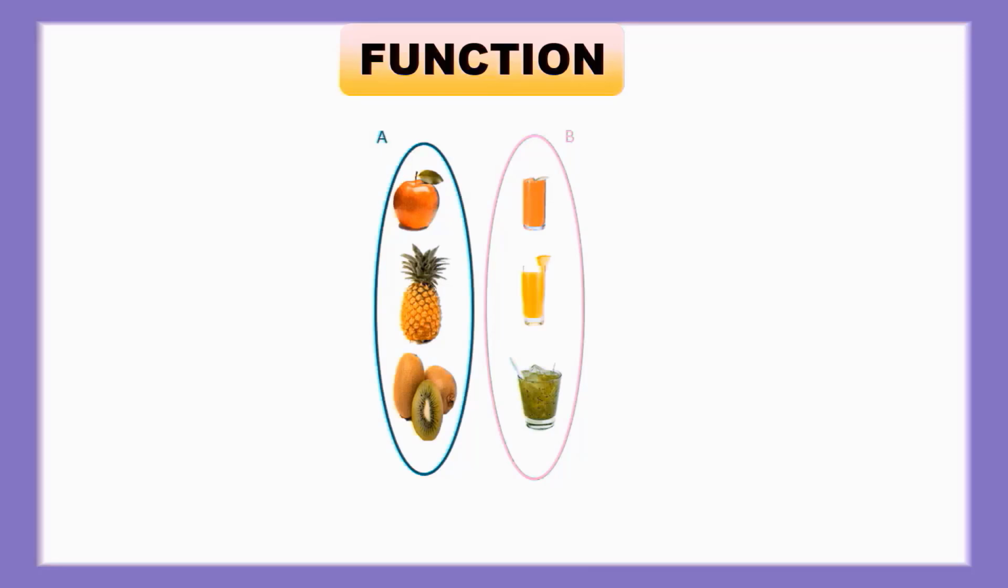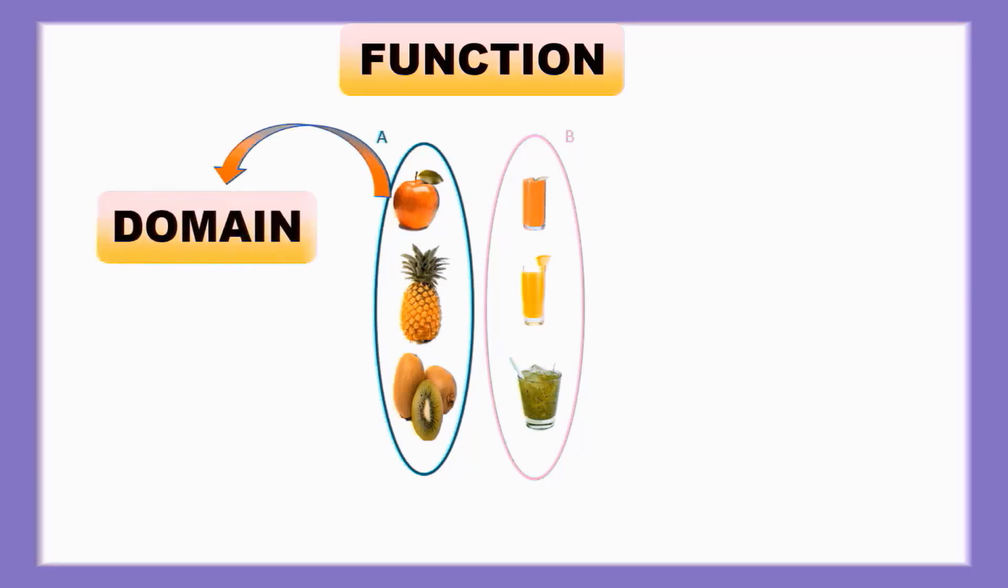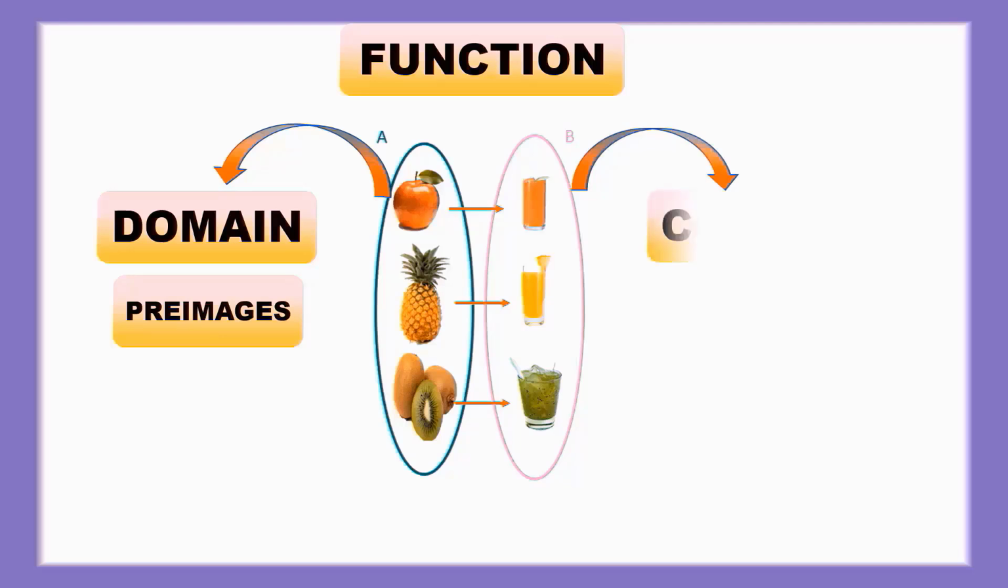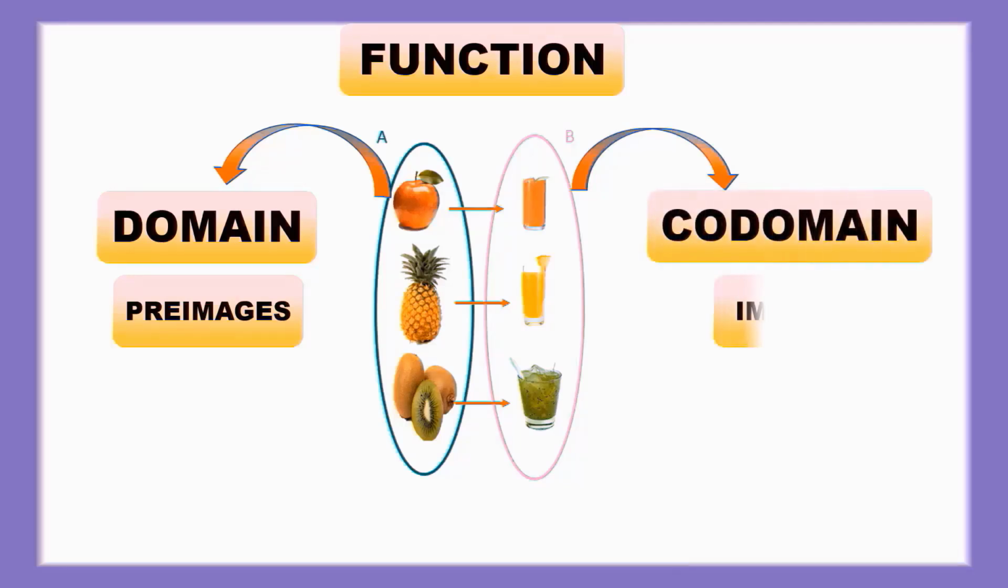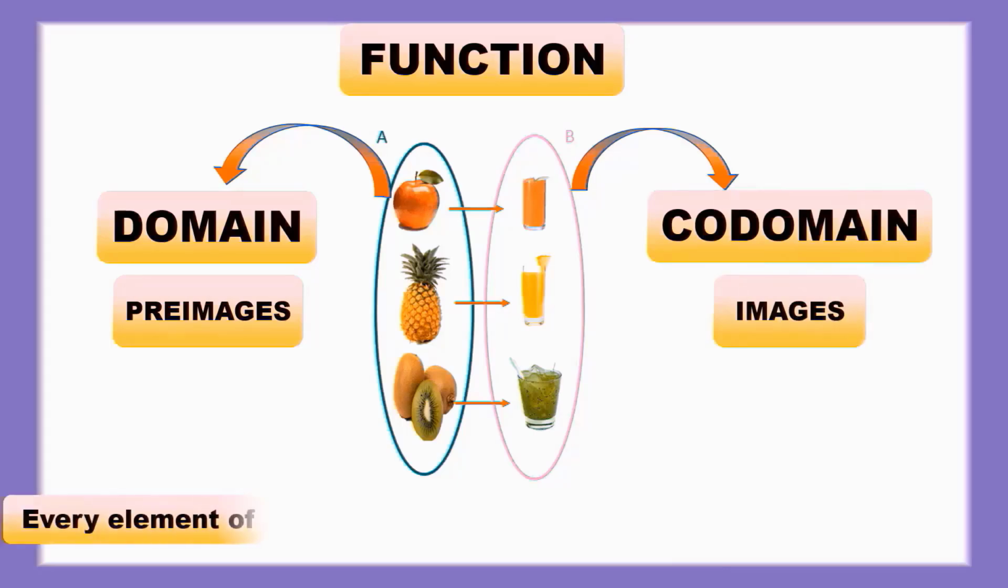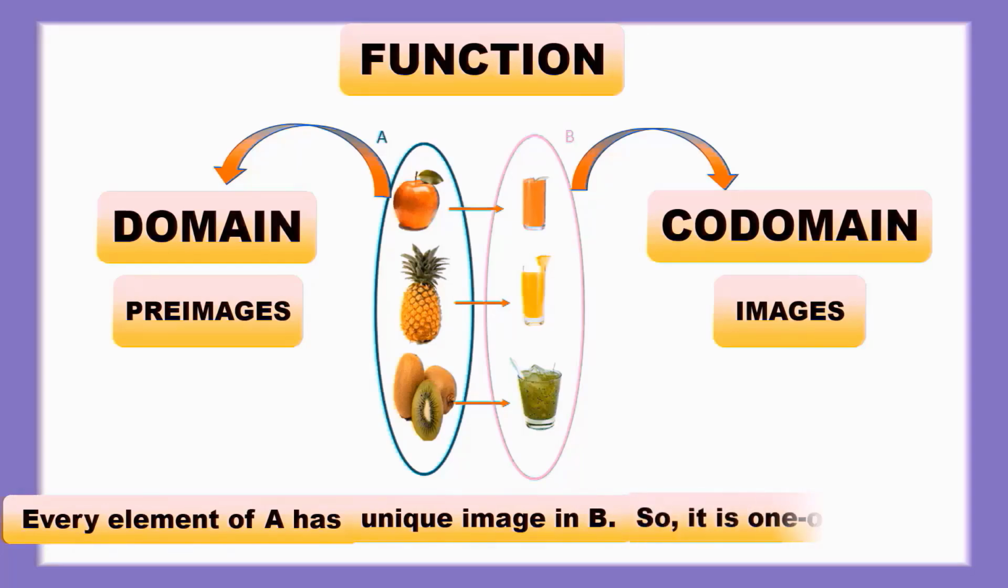Input values are considered as domain, and an element of the domain is considered as a pre-image, and every element of A has a unique image in B. That output values B are collected and formed as a set, which is known as codomain, and elements of codomain are images. Every element of A has a unique image in B, so it is one function. One function is also known as injection.